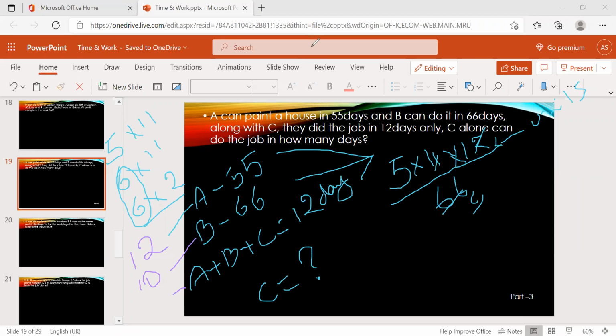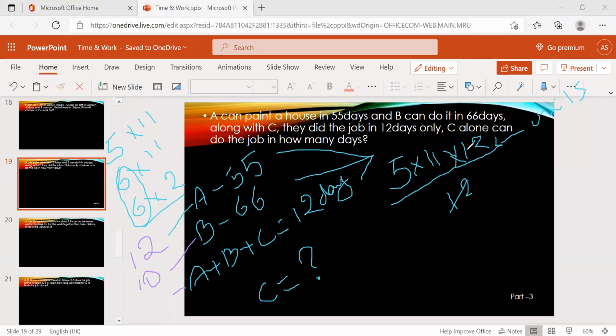Now, the efficiency of A plus B plus C. What is the efficiency of A plus B plus C? The total they can complete in 12 days.